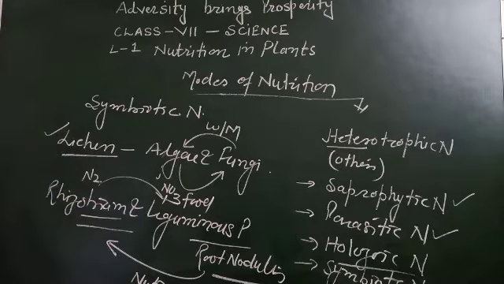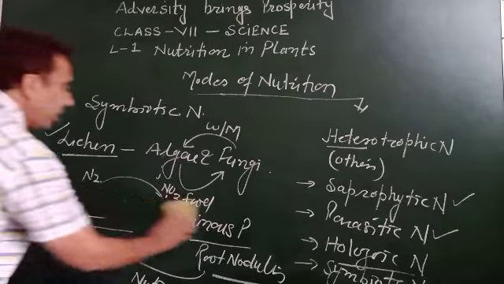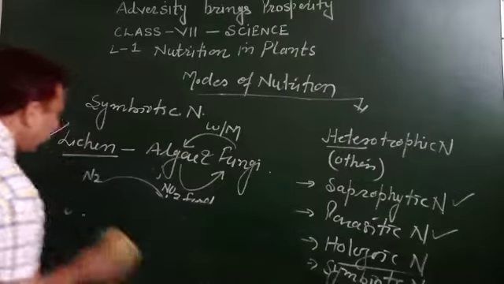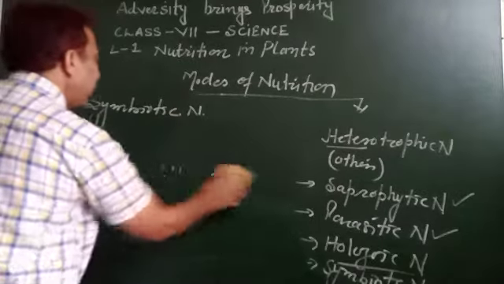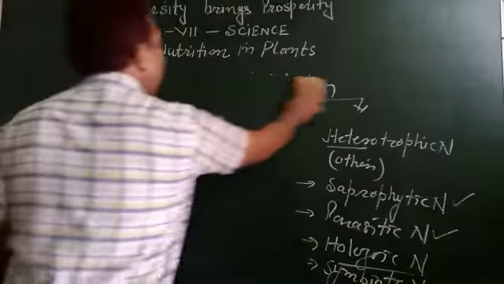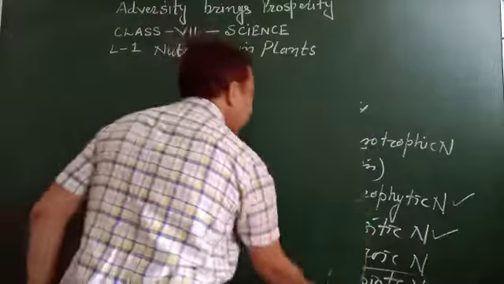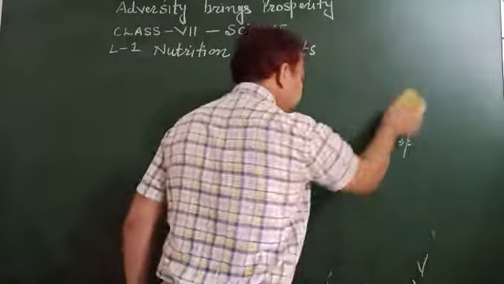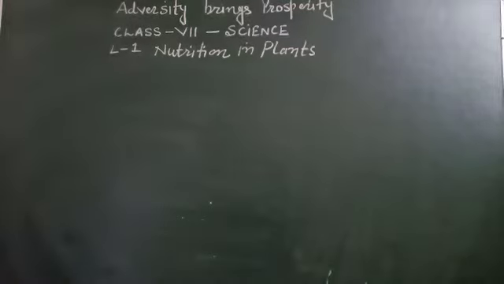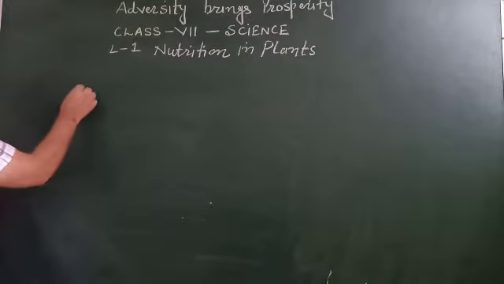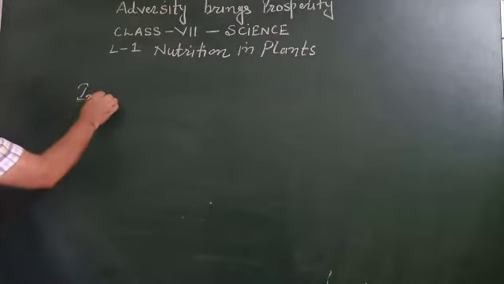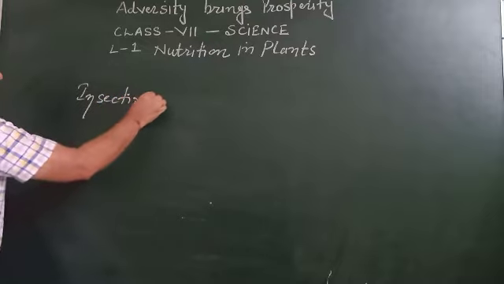Now, last but not the least, I am going to discuss a special mode of nutrition in some plants, and this will be the last topic of this lesson. There are some plants, as you have studied, which are insectivorous.